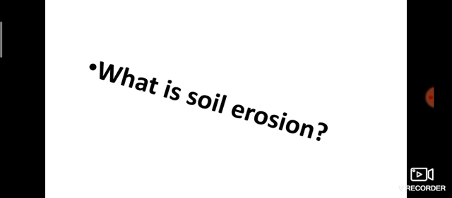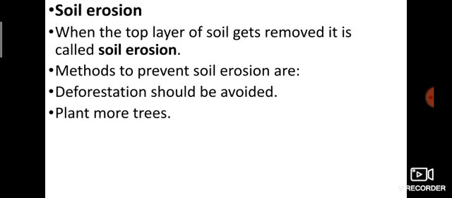Okay, dears, what is soil erosion? Do you know soil erosion? Soil erosion means the top layer of soil gets removed, and it's called soil erosion. For example, in rainy seasons, water flows into drainage, so the soil also gets some erosion. So the methods to prevent soil erosion: deforestation should be avoided because trees control soil erosion.